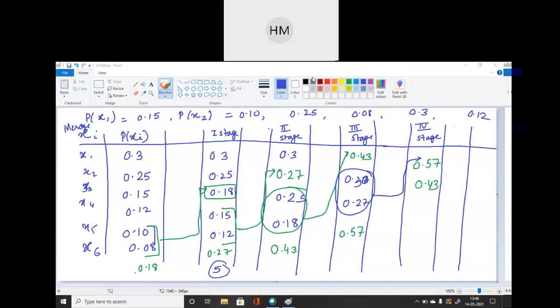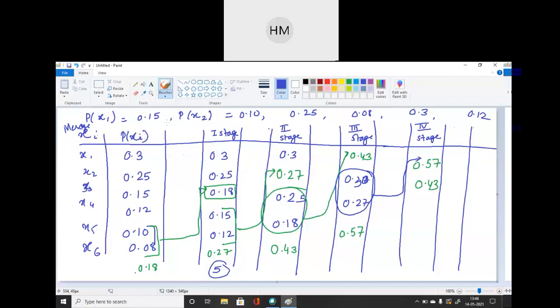So now I have to assign codes to this. ठीक है? In some standard books, the representation of code is 1 on top and 0 on the bottom. In some of the books, it's mentioned in reverse. ठीक है? It's mentioned as 0 on top and 1 on the bottom digit.